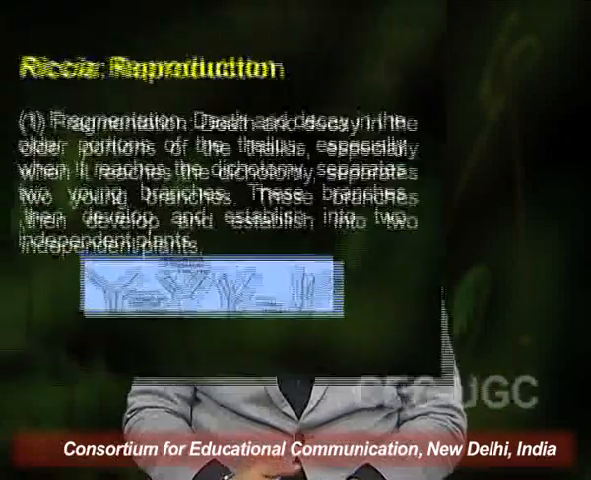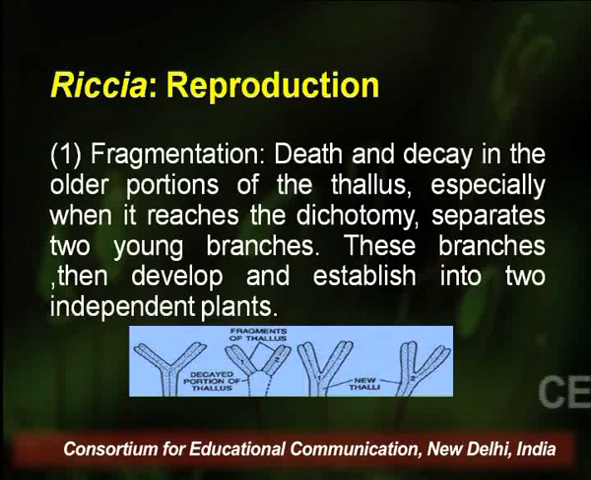It can take place by the formation of fragments, also termed as fragmentation. In the diagram, we can see that the thallus disintegrates at its posterior end and new fragments are formed. Death and decay in the older portion of the thallus, and especially when it reaches the dichotomy, separates two young branches. These branches then develop and establish into two independent plants.